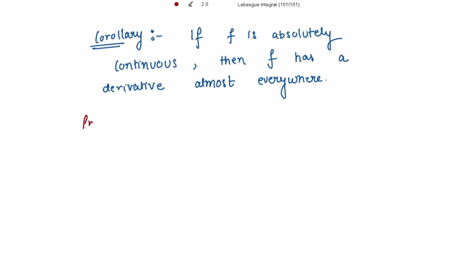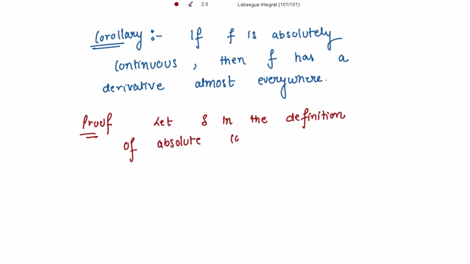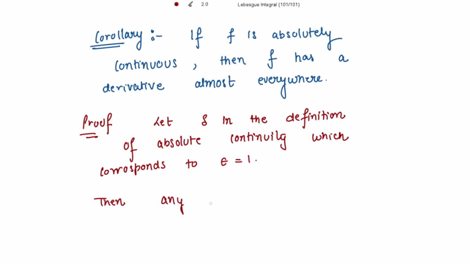For that, again we take delta as in the definition of absolute continuity. The proof will be the same. Let's take the value of epsilon to be equal to 1. For this value, any subdivision of the closed interval [a, b]